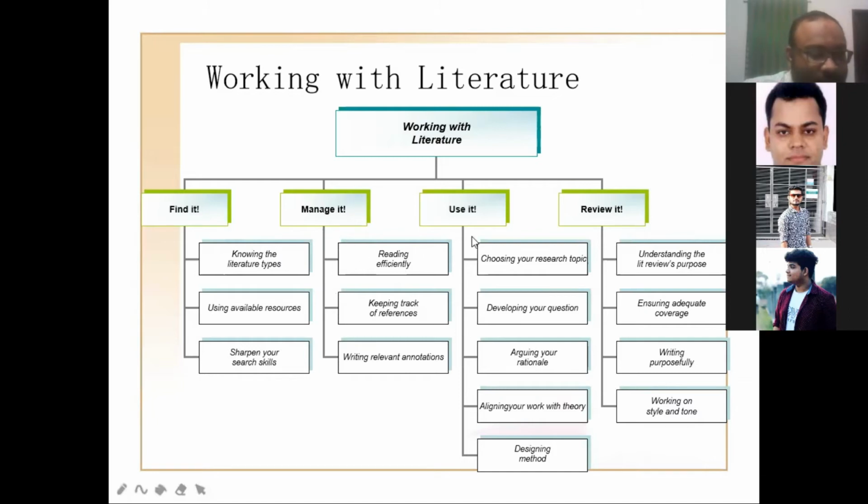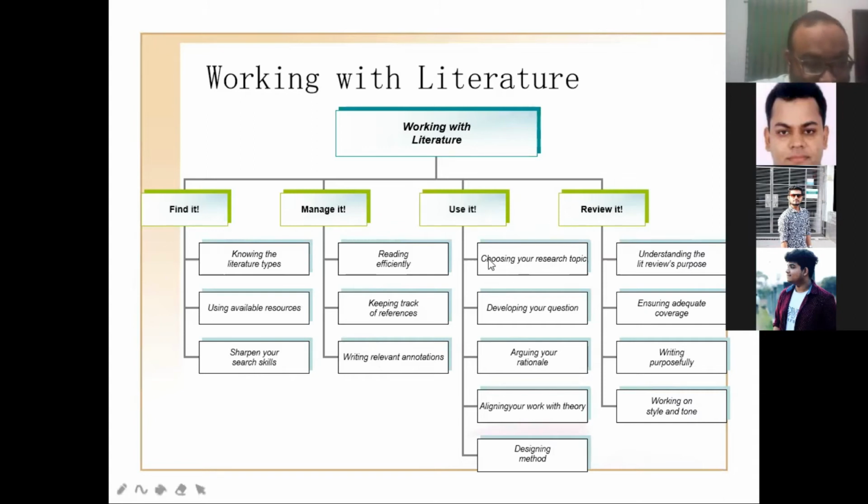How will you manage it? You have to keep tracking. As I told you, you can make three different folders, and in that folder, you can make year wise, like literature review, review papers 2020, review 21, 2019, 2018. It is preferred to use the literature from the last maximum 10 years.